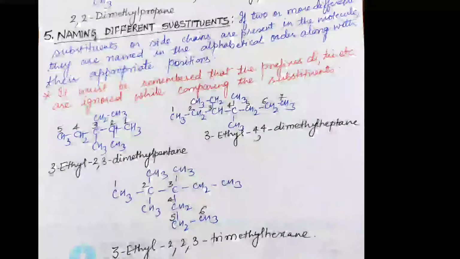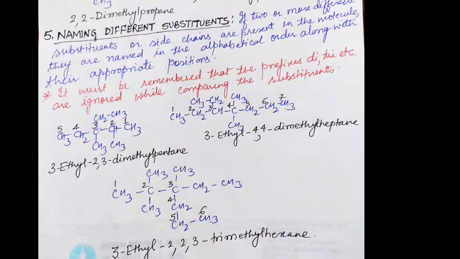In the second structure, ethyl is attached at the third position. See children, why I have written ethyl first: according to this rule you have to follow alphabetical order in spite of di, tri or tetra.